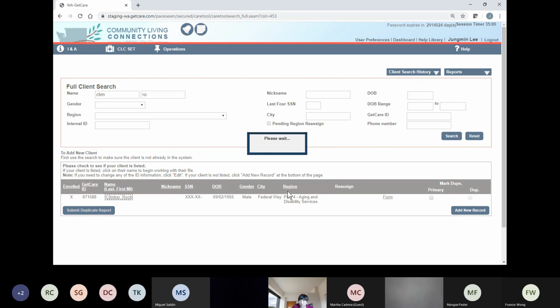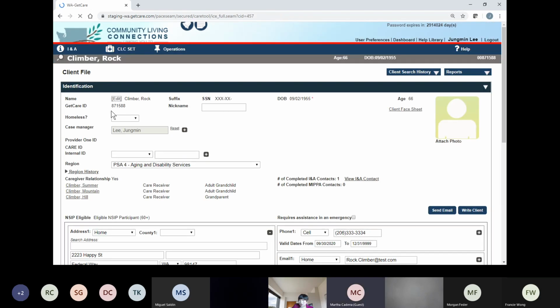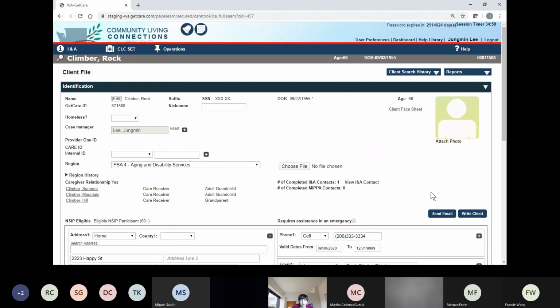Then you click here and it takes you to this. Okay, this is the client file section, right? So under identification, we have this kind of information. It's kind of self-explanatory, right? Date of birth, name, and then can you find the GetCare ID number? Where is the GetCare ID number for this client? Can you locate it? Yes, very good. Thank you.